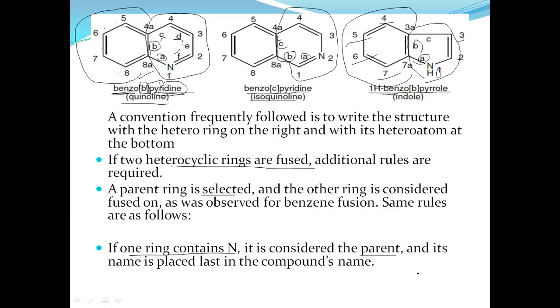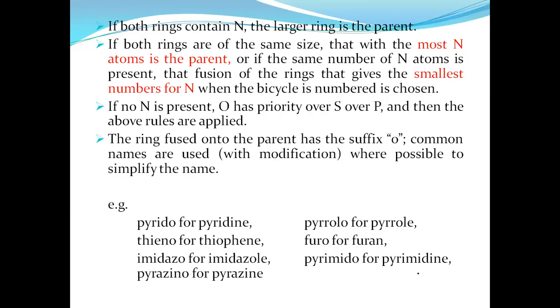Out of two heterocyclic rings, if one contains nitrogen, that ring is called the parent ring. And that ring is placed as the suffix at the end, giving the compound name.